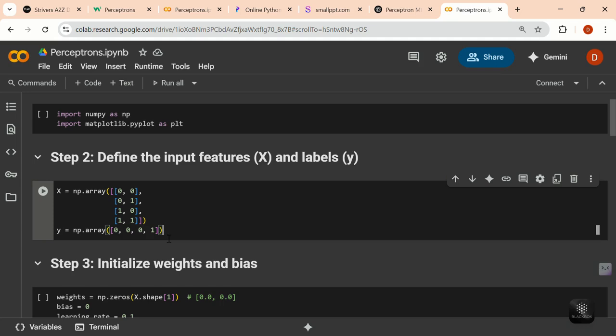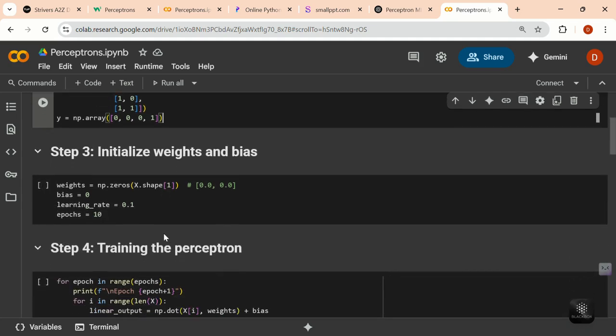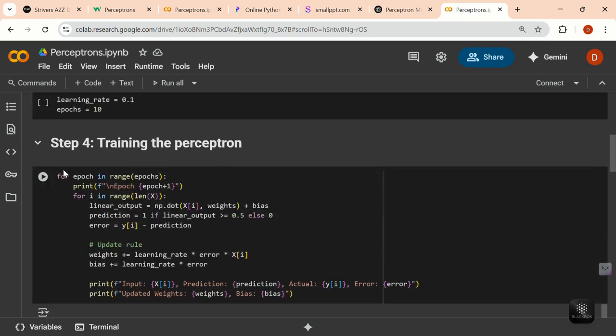The third step is to initialize the weights and other variables. Here we have taken weights of 0 and 0, one weight for each input. Next, bias starts from 0, and the learning rate controls how fast the model learns, with small values like 0.1. An epoch is the number of times your model looks at the whole data set, like 10 rounds of practice. It's how many times your code is going to loop. So the first line indicates the number of times your loop is going to run, which is 10 times as we mentioned above.